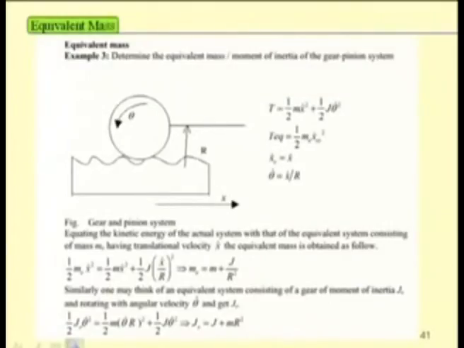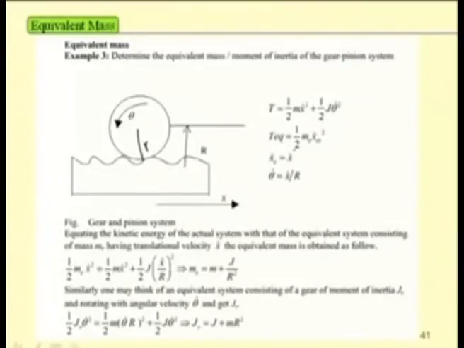Similarly, taking this rack and pinion system, one can find the equivalent mass. One may convert this rack and pinion to an equivalent rotating system. In that case, at this pitch point, if R is the radius of this pinion, then R theta dot will be the velocity at this pitch point for the pinion, and for the rack it is x dot, the translational motion.